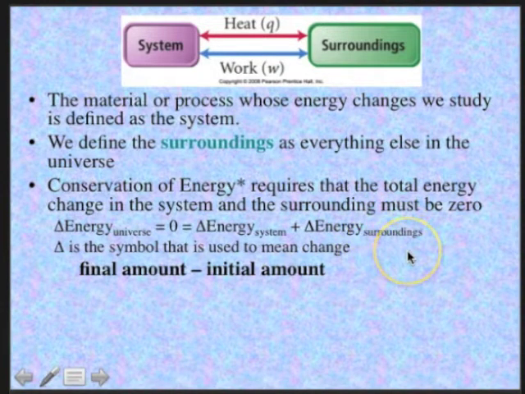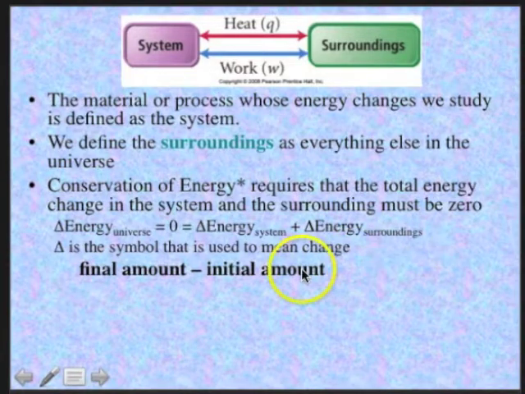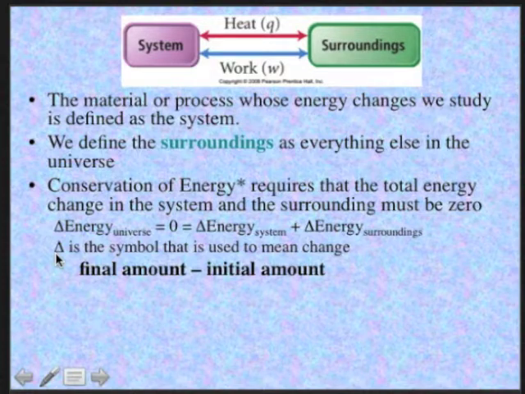One is gaining or losing energy, and the other is losing or gaining that exact same amount of energy. And the Greek letter delta means change, and it's always calculated the same way, the final amount minus the initial amount.